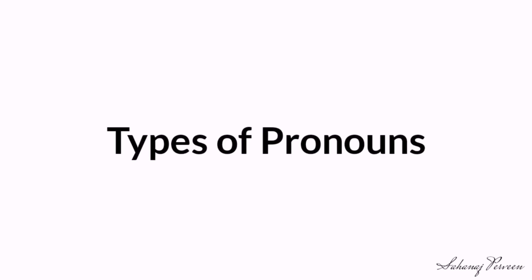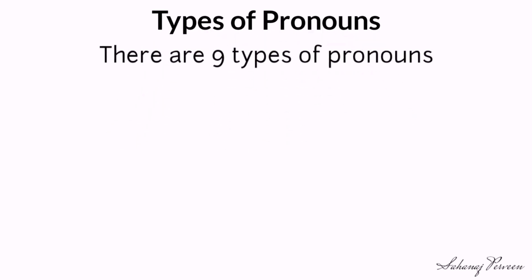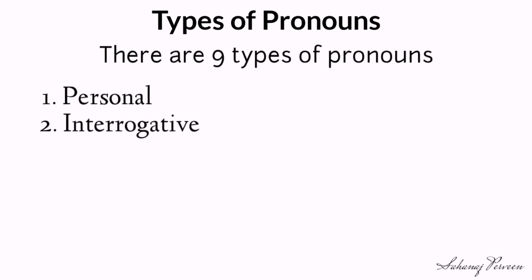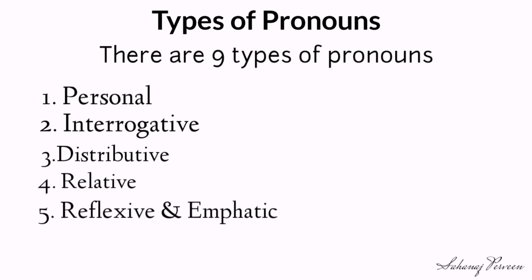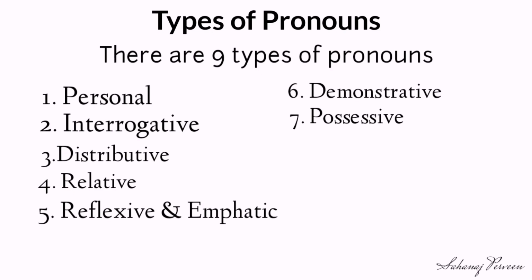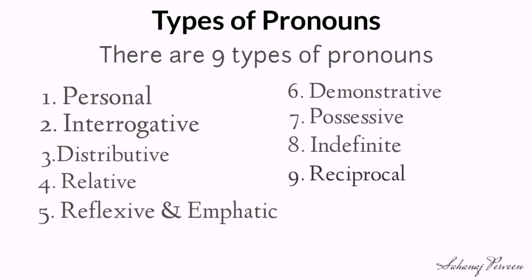Now let's talk about the types of pronoun. There are 9 types of pronouns. Number 1, personal pronoun. Number 2, interrogative pronoun. Number 3, distributive pronoun. Number 4, relative pronoun. Number 5, reflexive and emphatic pronoun. Number 6, demonstrative pronoun. Number 7, possessive pronoun. Number 8, indefinite pronoun. Number 9, reciprocal pronoun.